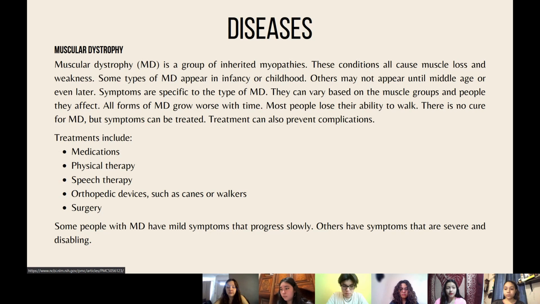All forms of MD grow worse with time, and most people eventually lose their ability to walk. There is no cure for MD, but symptoms can be treated, and treatment can also prevent complications. Some treatments include medications, physical therapy, speech therapy, orthopedic devices like canes or walkers, and surgery. Some people with MD have mild symptoms that progress slowly, and others have symptoms that are severe and disabling.